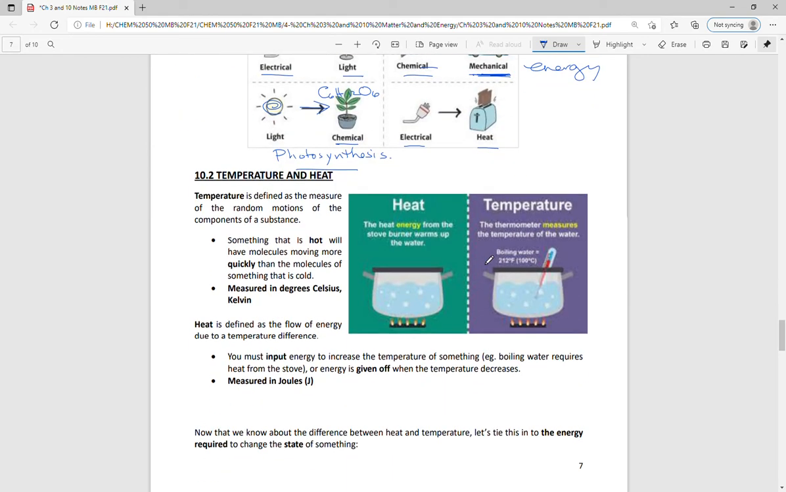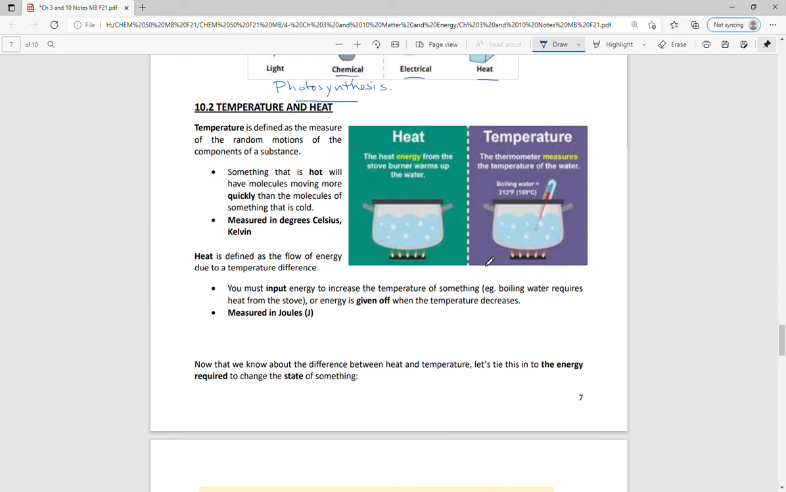So the difference between temperature and heat, and I've been really trying to be careful in talking about energy so far. So energy is heat. It's measured in joules, right? It's a flow of energy.